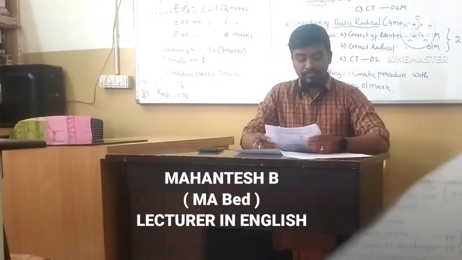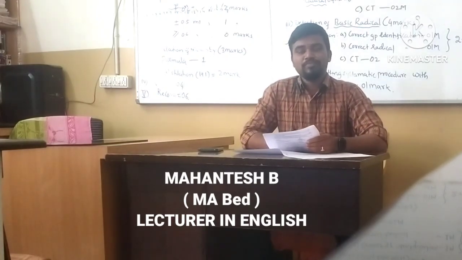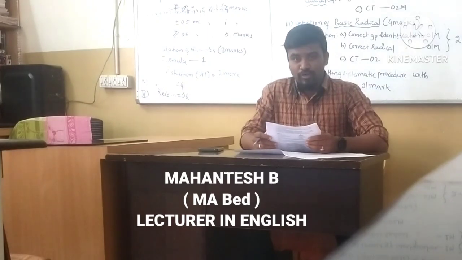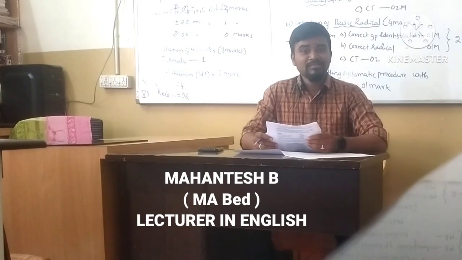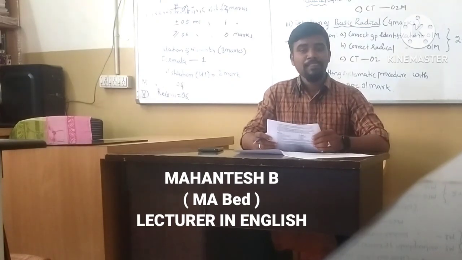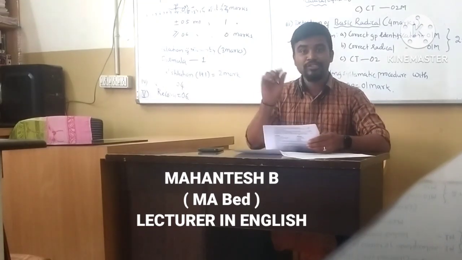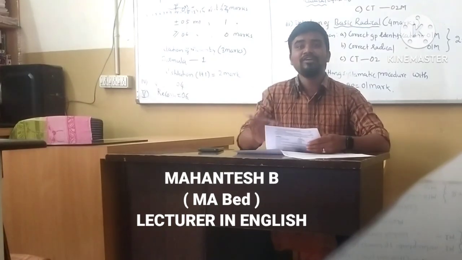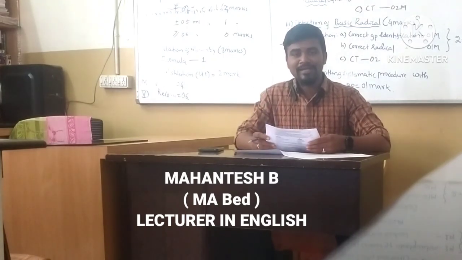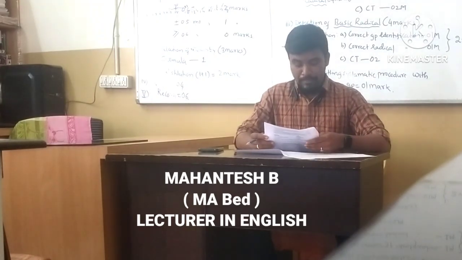Okay. Then again, come back to one more: do forms. Most of the students fail to attempt these questions because they don't understand what is meant by do forms in the grammar section. Those who are able to identify the tense in which the sentence is given will find it very easy to use a do form so that it ends with a question mark. So using a do form at the beginning of the sentence, you form an interrogative sentence. Once you form it like that, you will get 1 mark. Let me do one for you so that you can identify how to make the do form sentence and get 1 out of 1.